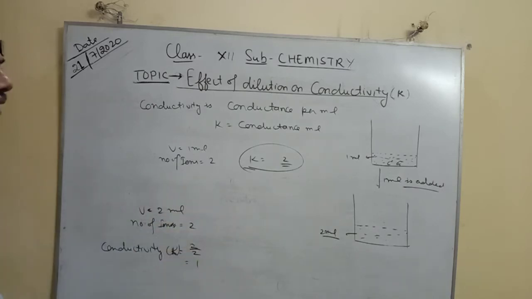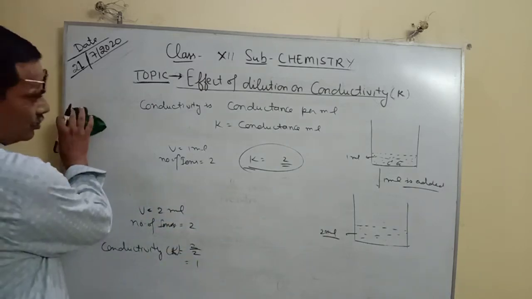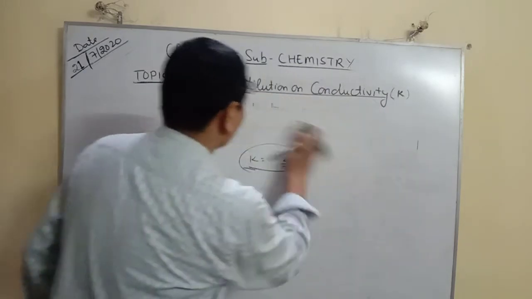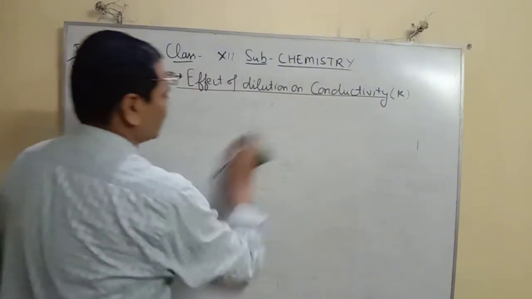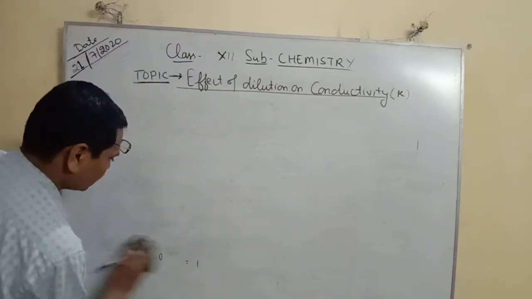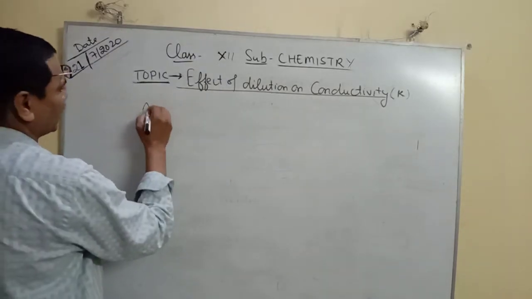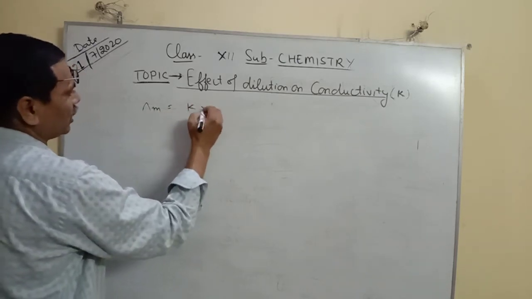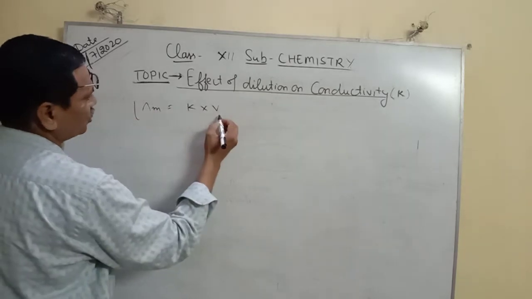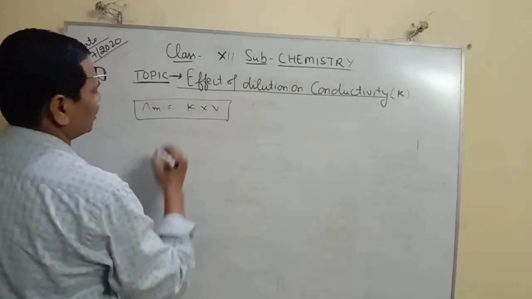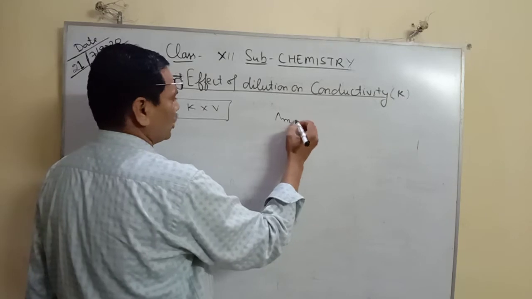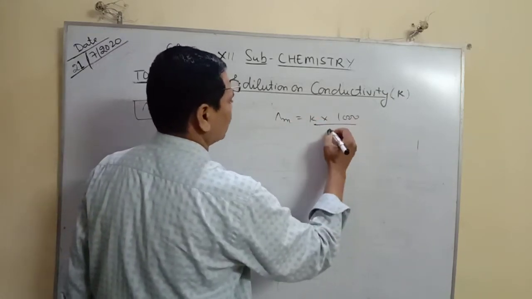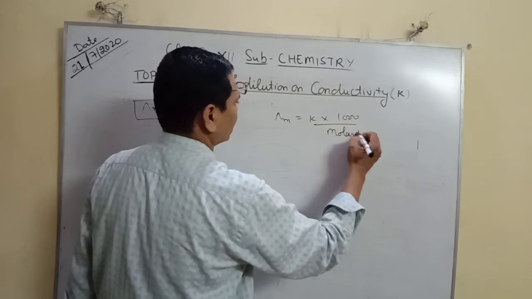Molar conductivity, Λm, is equal to K into V. Its formula is also Λm equal to K into 1000 upon molarity.